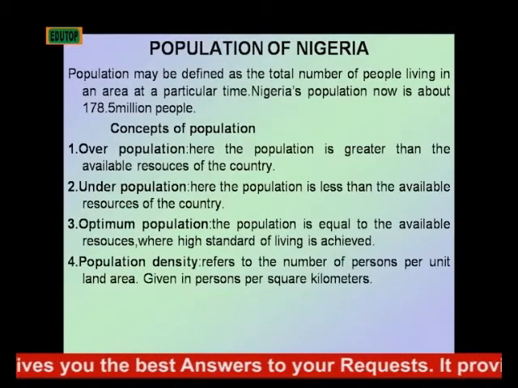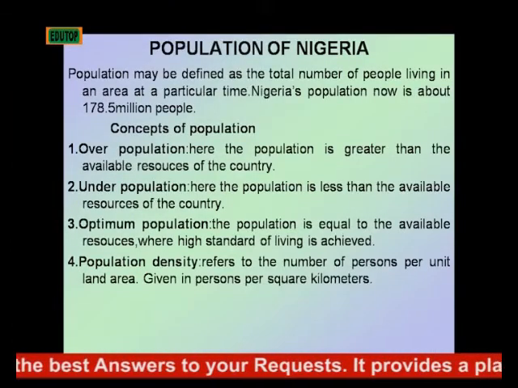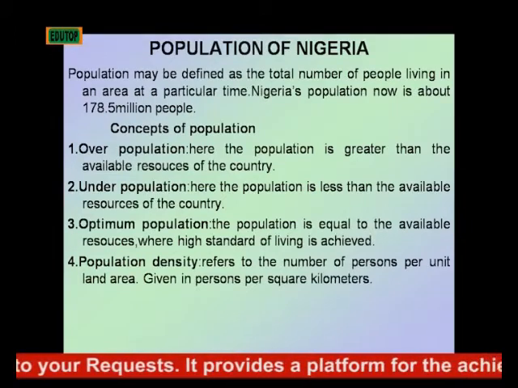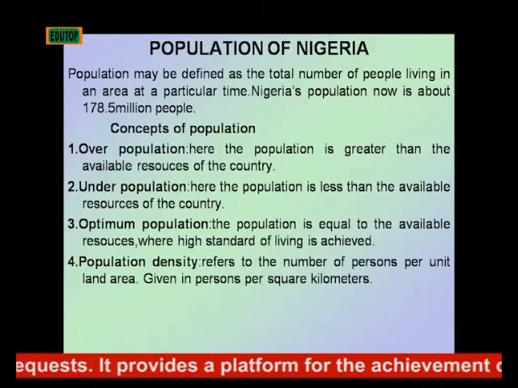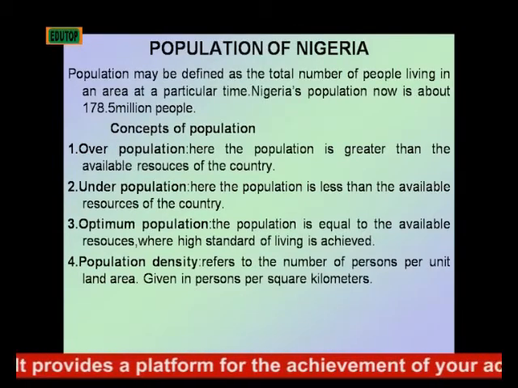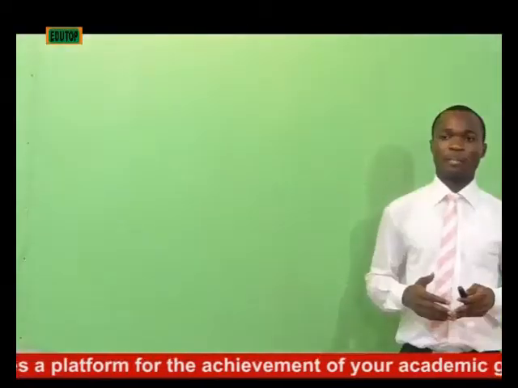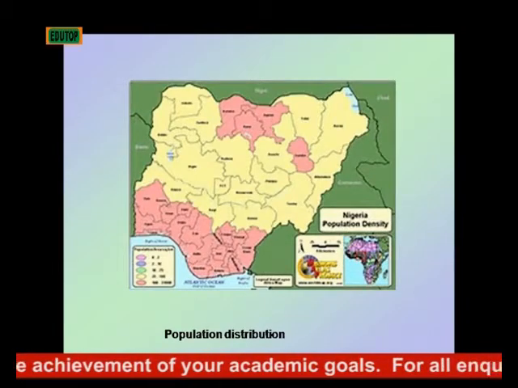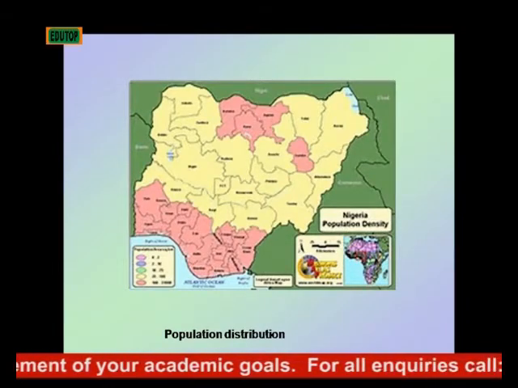Population density here refers to the number of persons per unit land area, and it is usually expressed in persons per square kilometers. This is a map showing the population distribution of Nigeria.